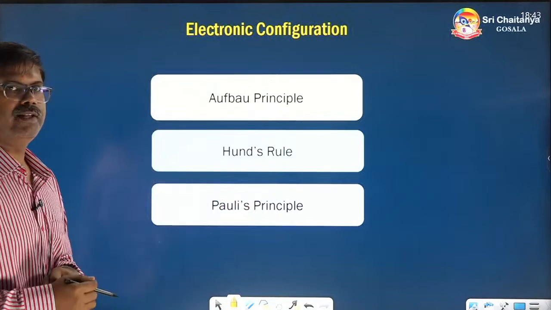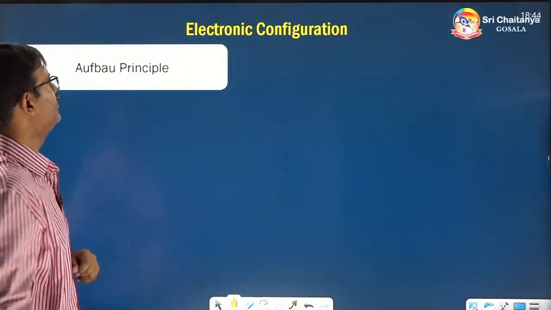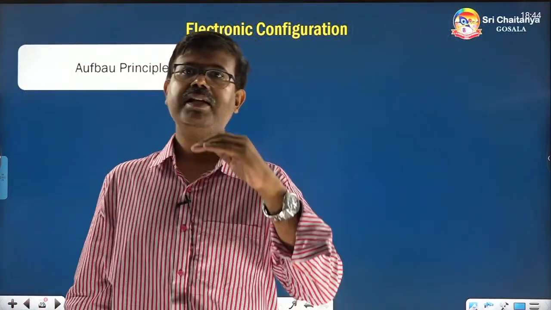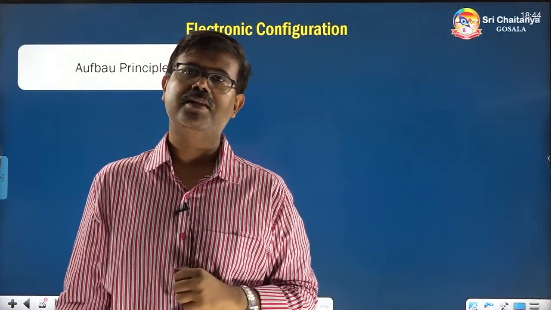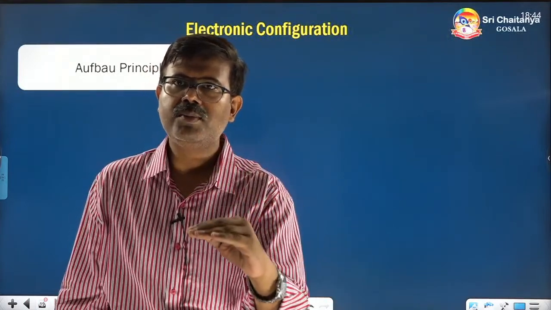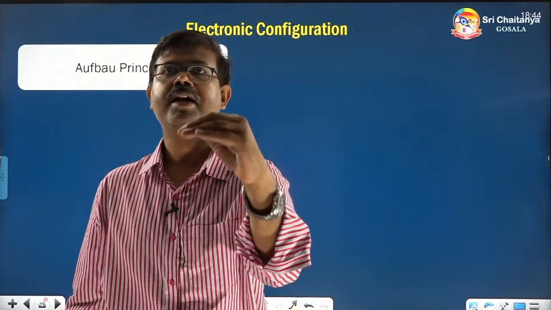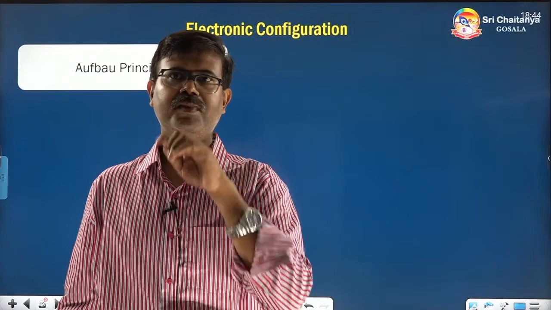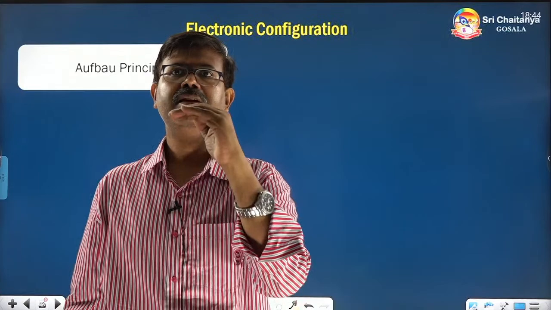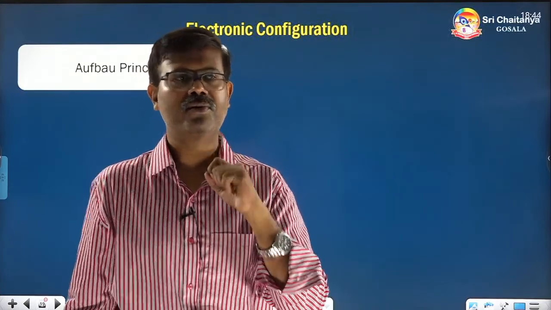First, we take the Aufbau principle. This rule says that when you are filling electrons in various orbitals within an atom, first complete the lowest energy orbital, then only go for the higher energy. Without completing the lower energy orbital, do not begin filling electrons in the higher orbital. That is the rule.